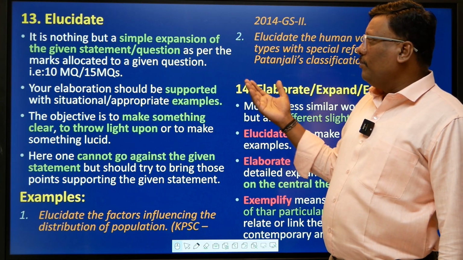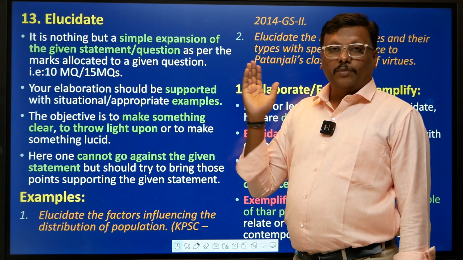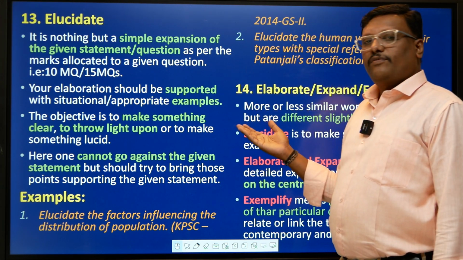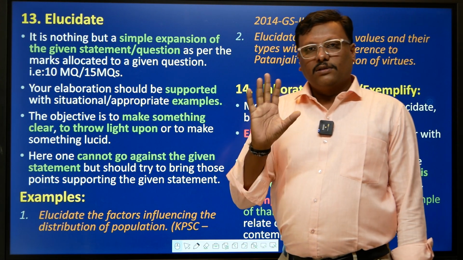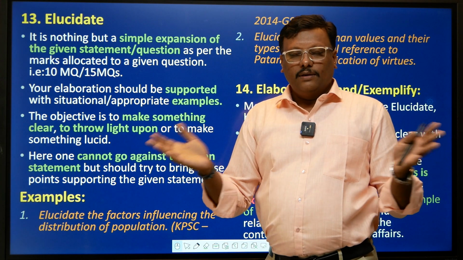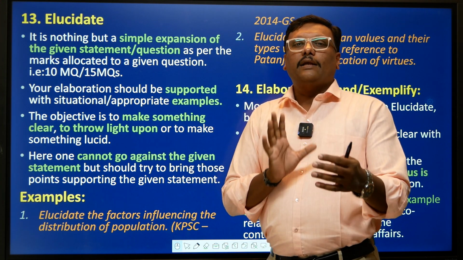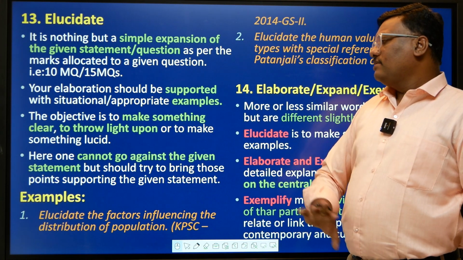Elucidate is also used in your paper 2, in paper 1 in Indian society, and in paper 4 also it is used, right? So you only have to make something clear. Something is presented to you in a crude format, you have to elaborate that, elucidate that and make it clear to the reader, right? So throw light upon something or make something lucid.